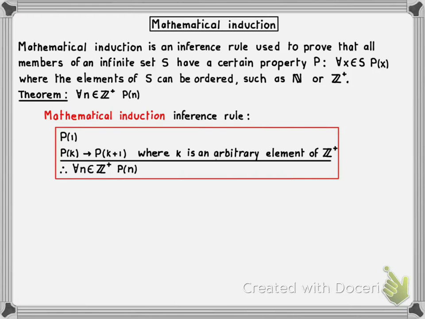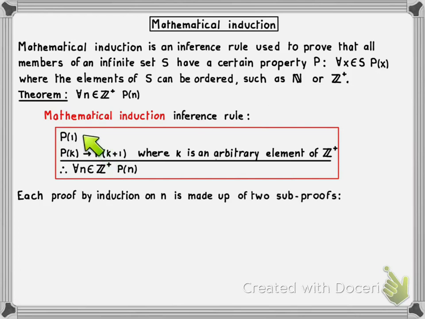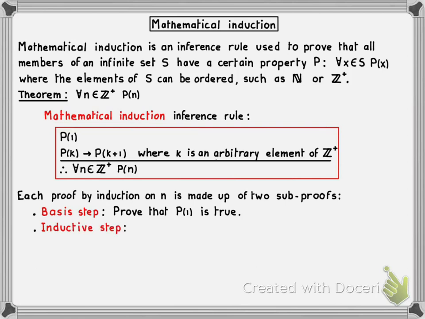Now, if you want to write a proof by mathematical induction, you will have to write two subproofs. The first subproof is going to establish the first premise, and this is called the basis of the induction. So the basis step is to prove that P of 1 is true. The second subproof is going to establish the second premise of the induction inference rule, and that is called the inductive step. So that step consists in proving that P of k implies P of k plus 1 for an arbitrary k in Z+.